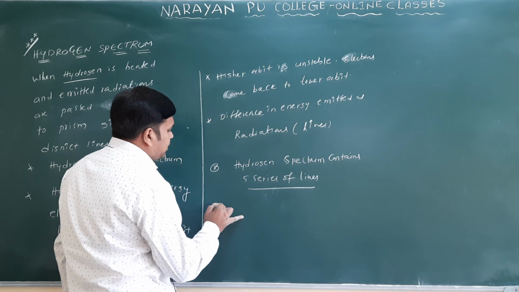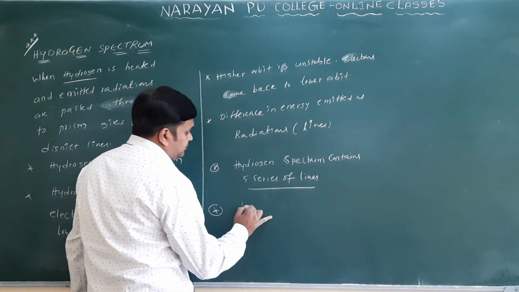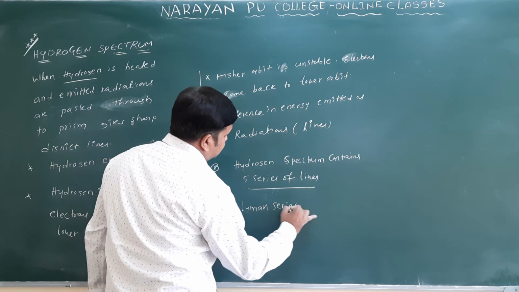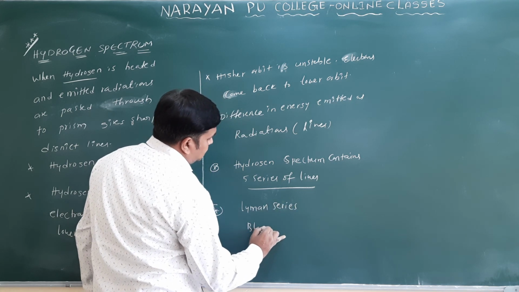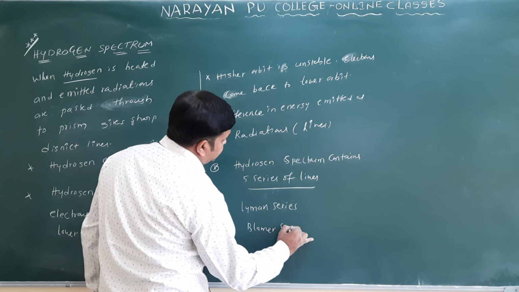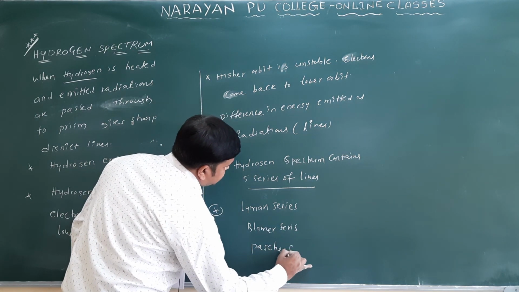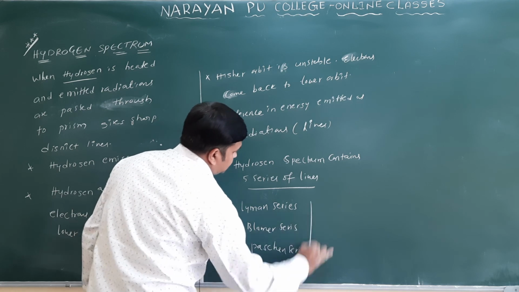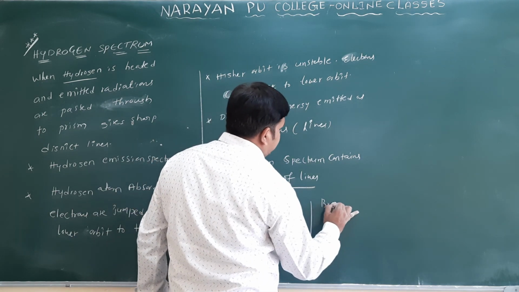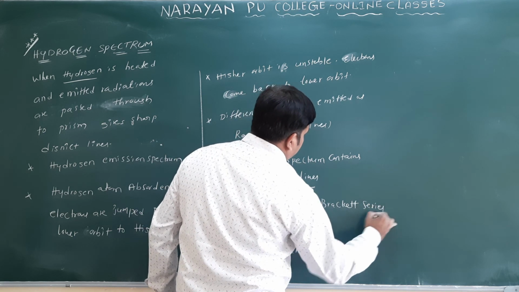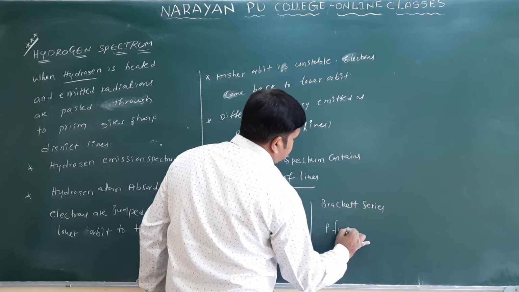You can see the Lyman series, Balmer series, Paschen series, Brackett series, and one more, the Pfund series.